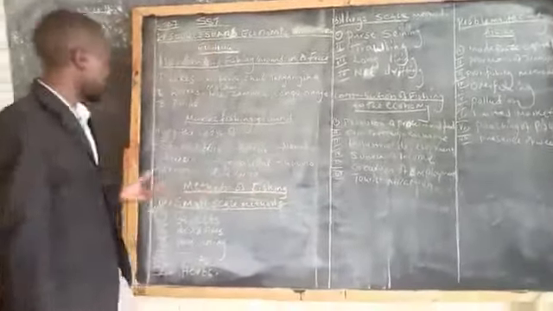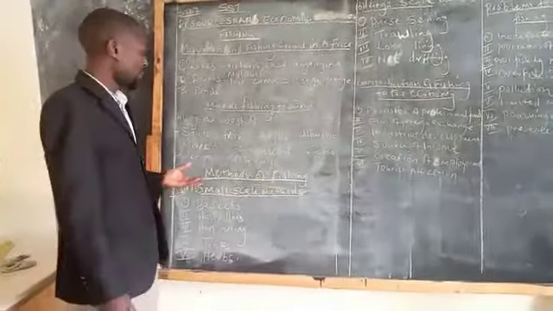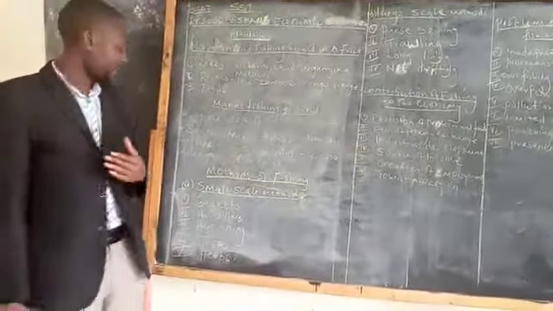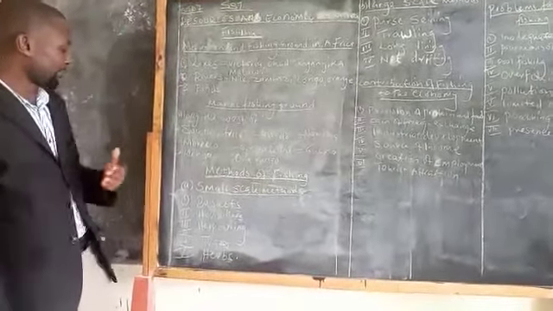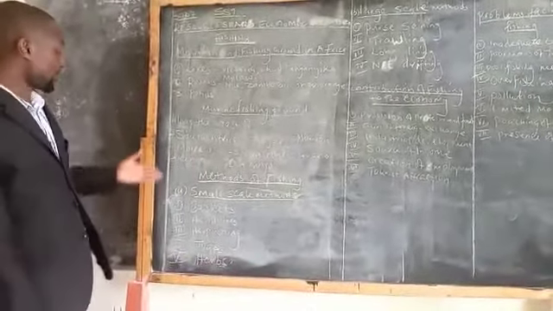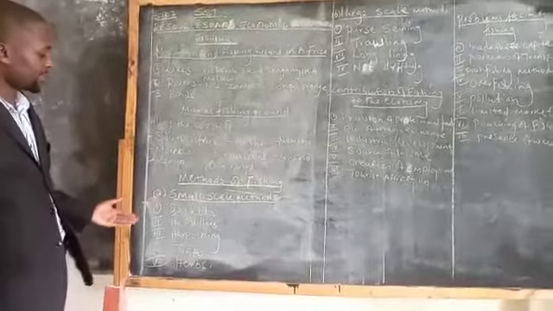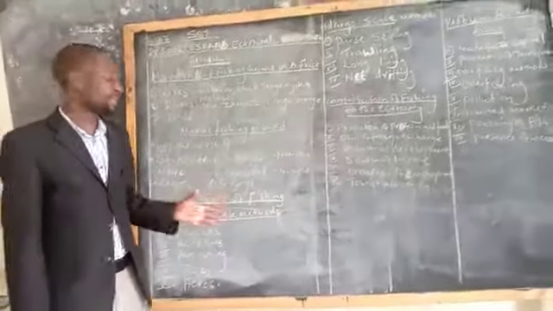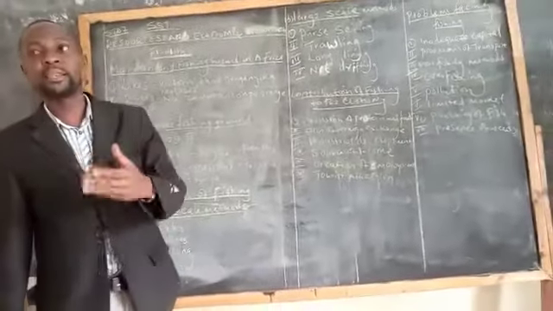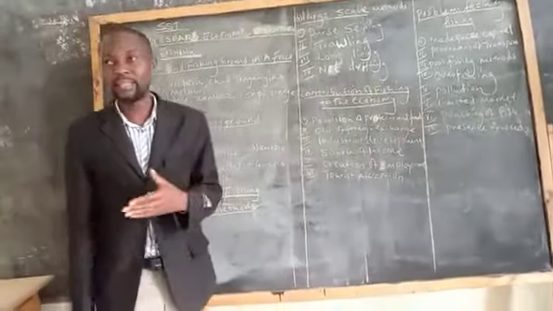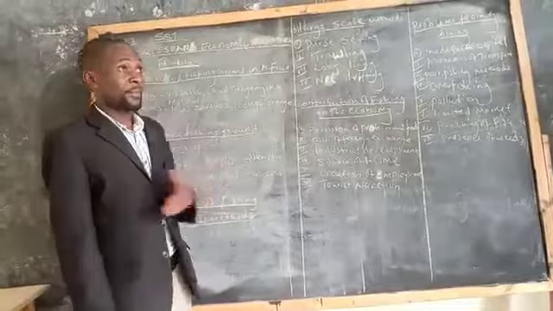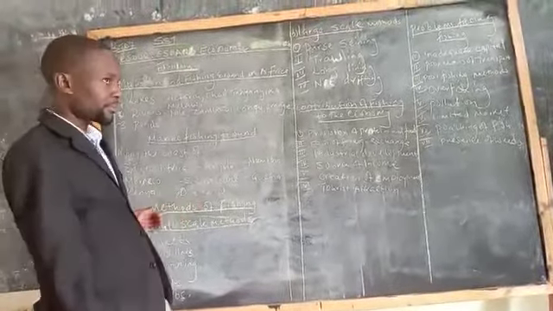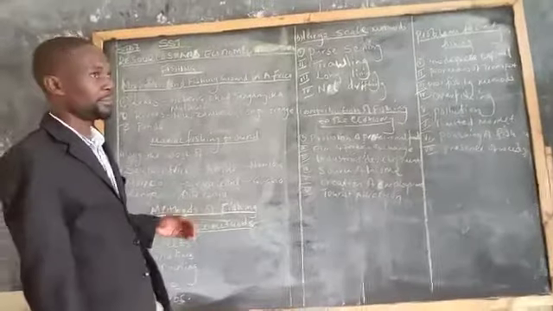In small-scale fishing, we have baskets, hand lines, harpooning, traps, and traps. So these five are the ones used by the small-scale fishermen, the ones who just catch few fish, or who do fishing on a small scale.